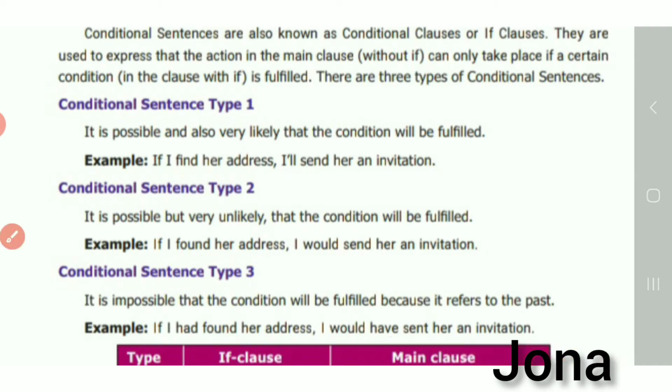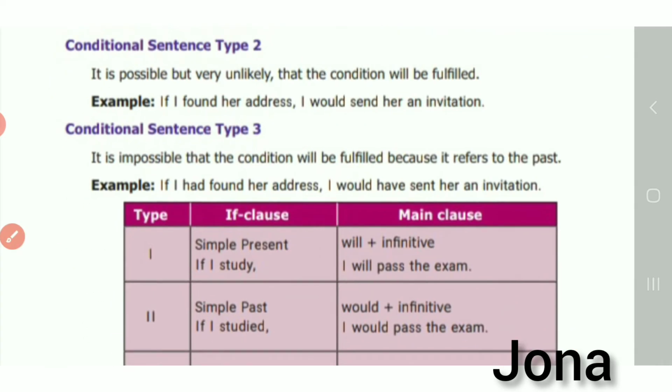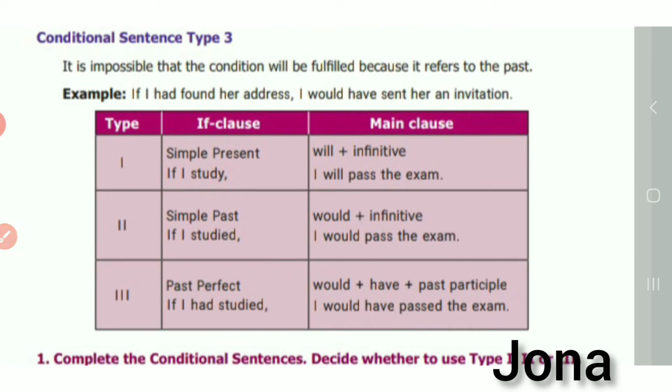Let me give some more examples. In this table it will be clear again. Simple present: If I study, I will pass. If it is present here, I will pass.